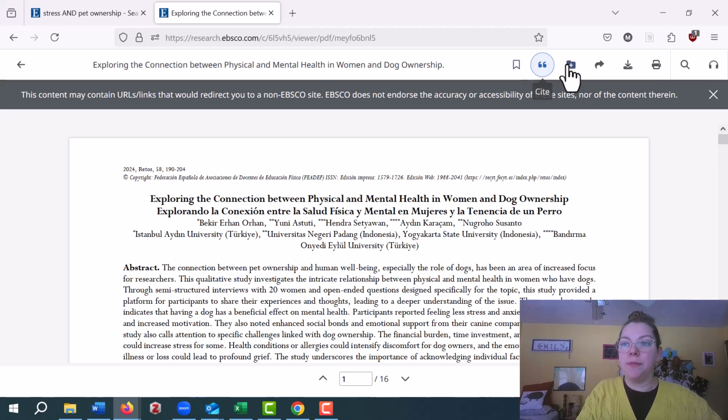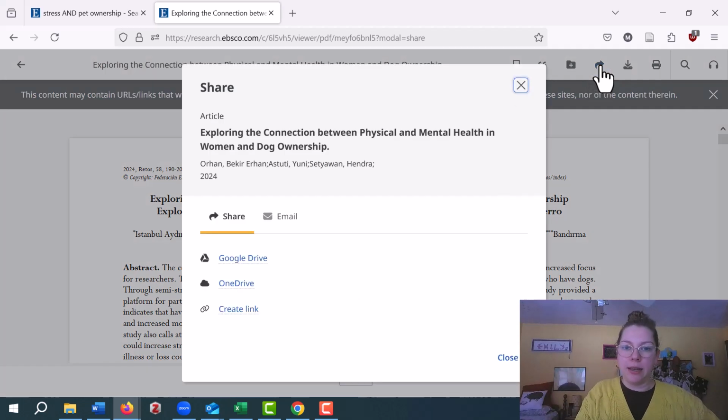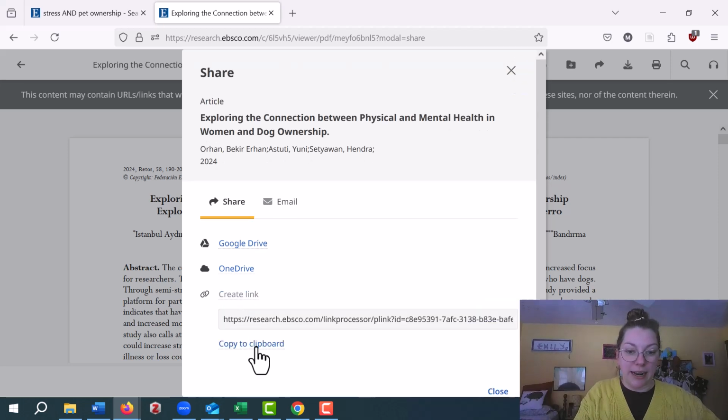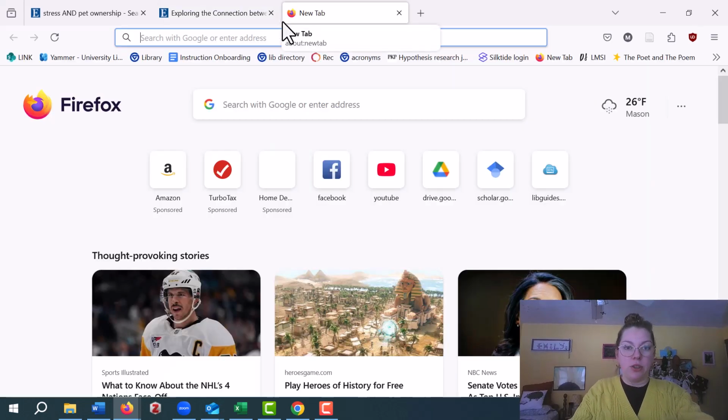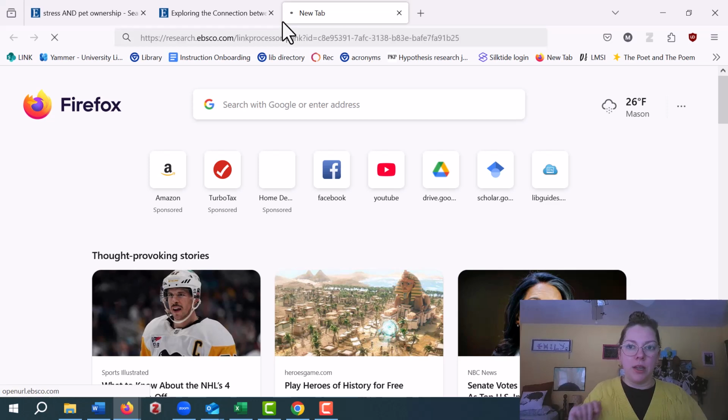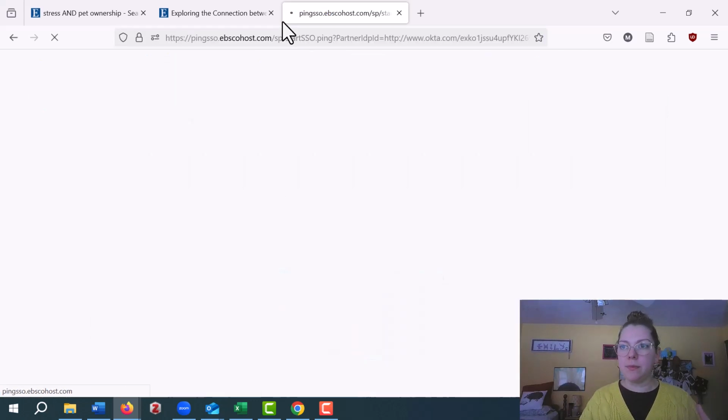So I'm going to come over here. Two buttons to the right of Cite is the share button, and it has a little arrow icon. Clicking on that, it'll create a link for us. And when I copy this link to clipboard, you can, again, paste this wherever you're staying organized, a Word doc, a Google doc. But I can show you that when I paste it in a new tab, it's going to bring me back to that article every single time.